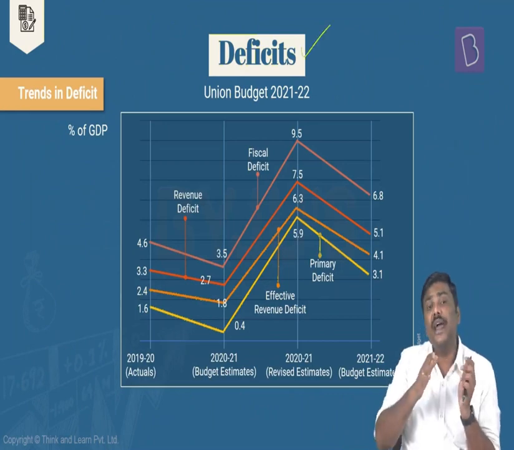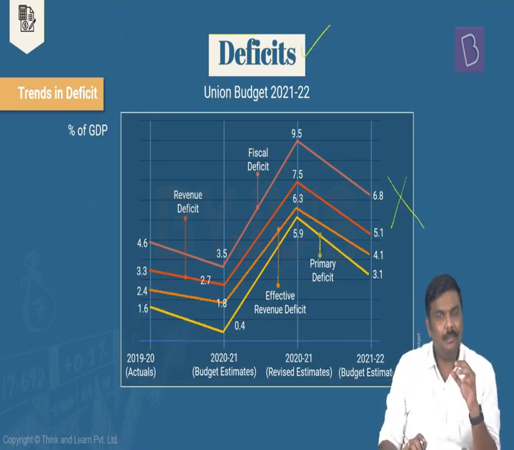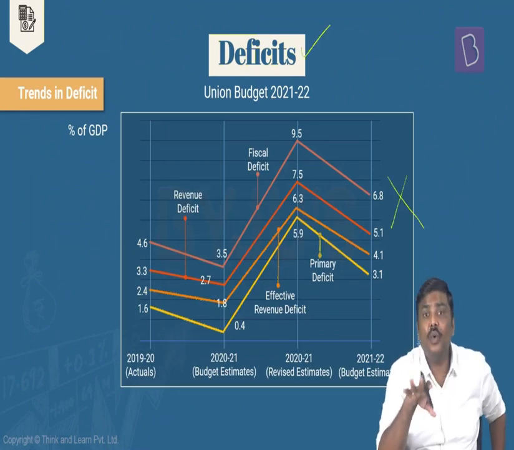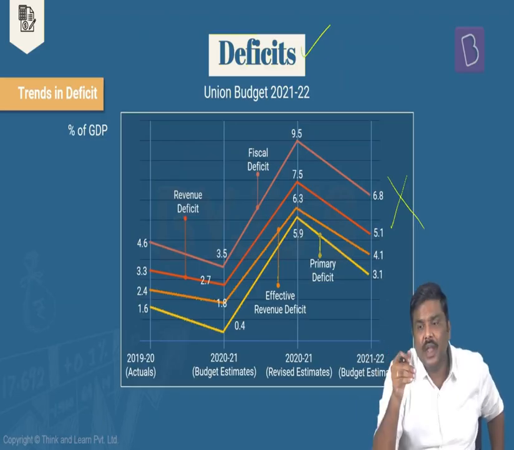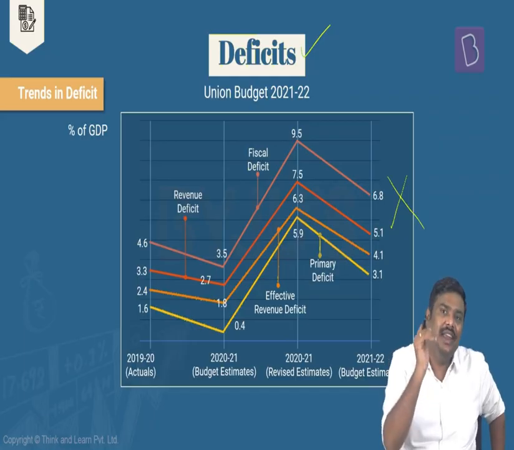Now in the context of deficits, what has been the trend of deficits? Right? You don't have to mug up all of this particular data. Please have a look at the trend. Why? Generally UPSC will ask you questions related to trends in the deficits. They simply say fiscal deficit has consistently increased in the last 5 years. Fiscal deficit has declined consistently in the last 5 years. Primary deficit has consistently increased in the last 5 years, etc.